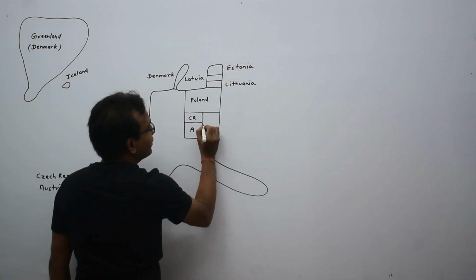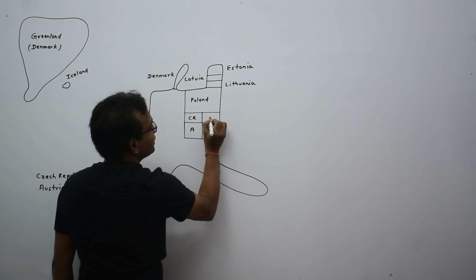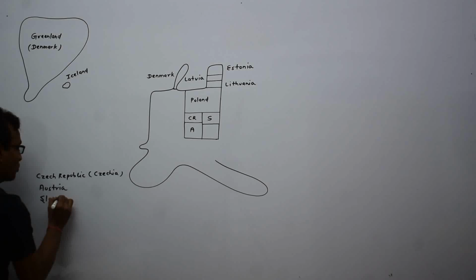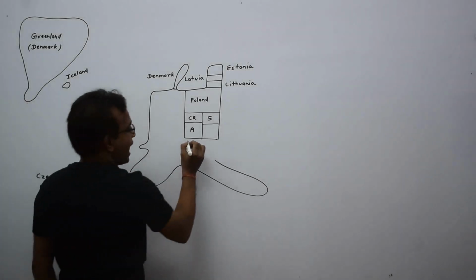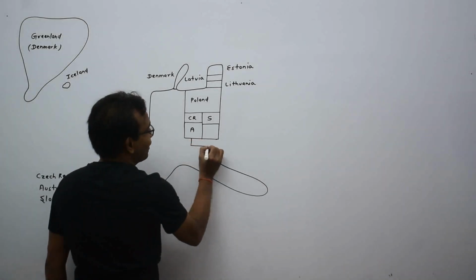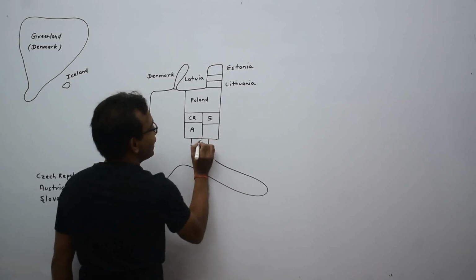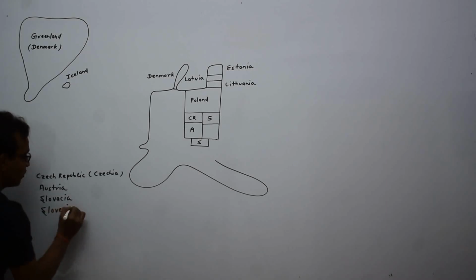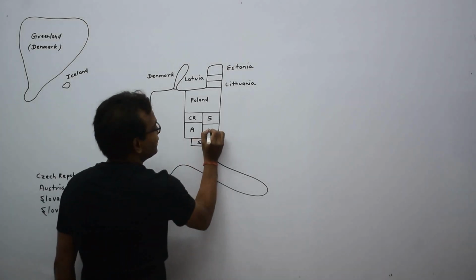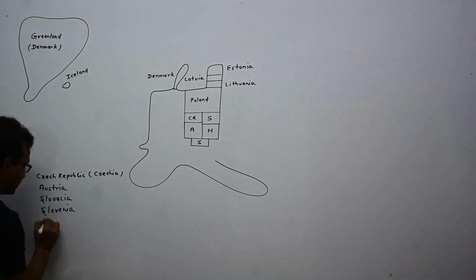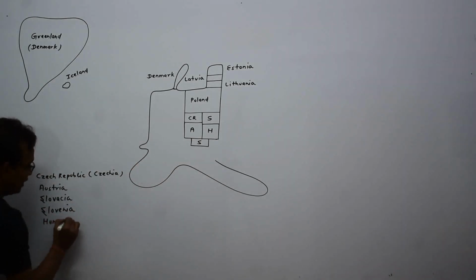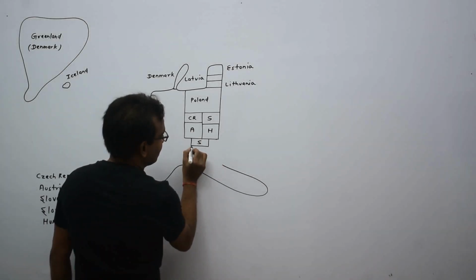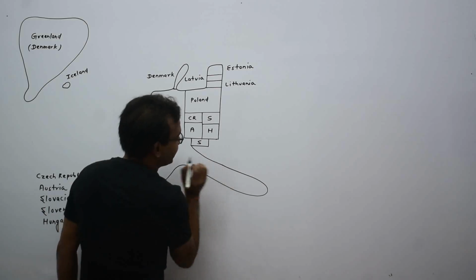I am drawing a line below this line. This is Slovakia. And this is Slovenia. This is Hungary. Complete this line like that.